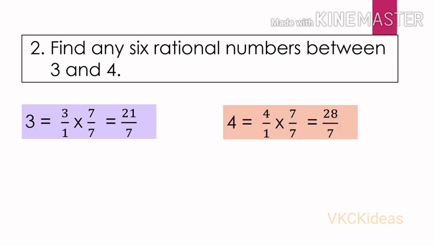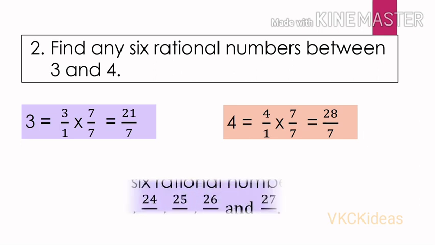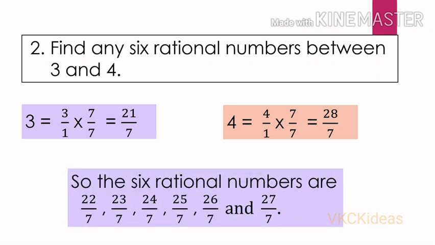Therefore, 3 would be 21 by 7 and similarly 4 would be 28 by 7. Therefore, the remaining numbers between these 3 and 4 would naturally be 22 by 7, 23 by 7, 24 by 7, 25 by 7, 26 by 7 and 27 by 7. I hope you understood.